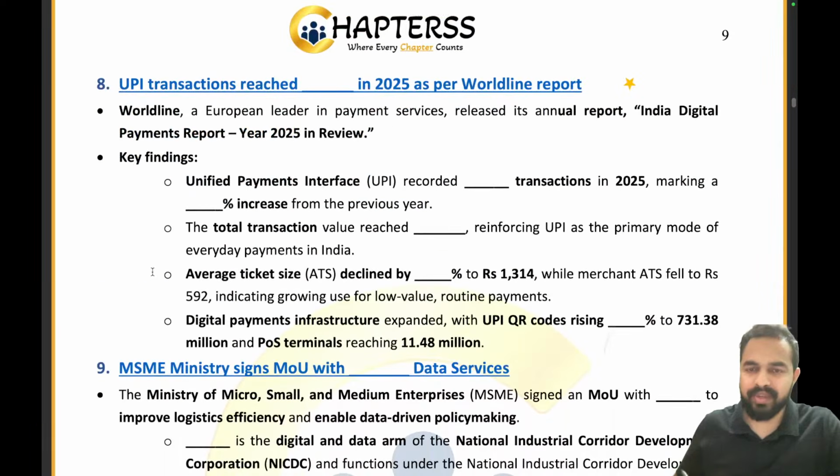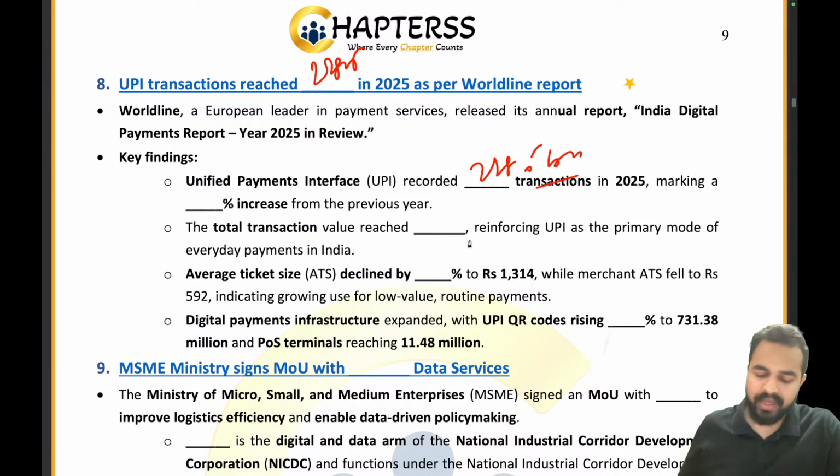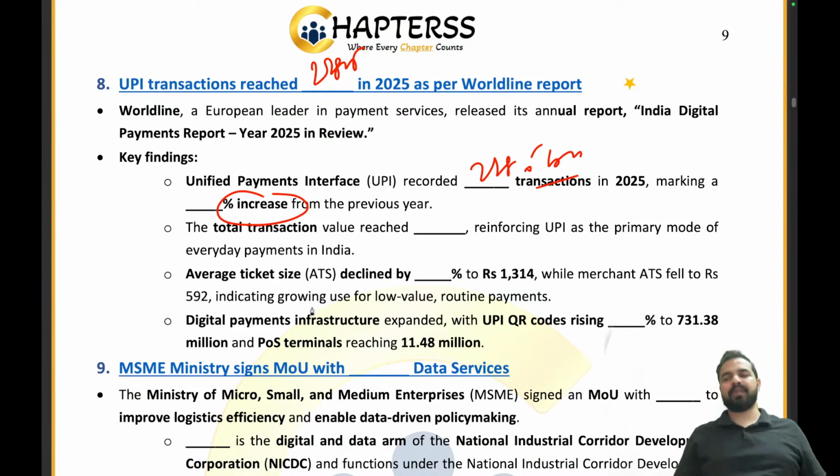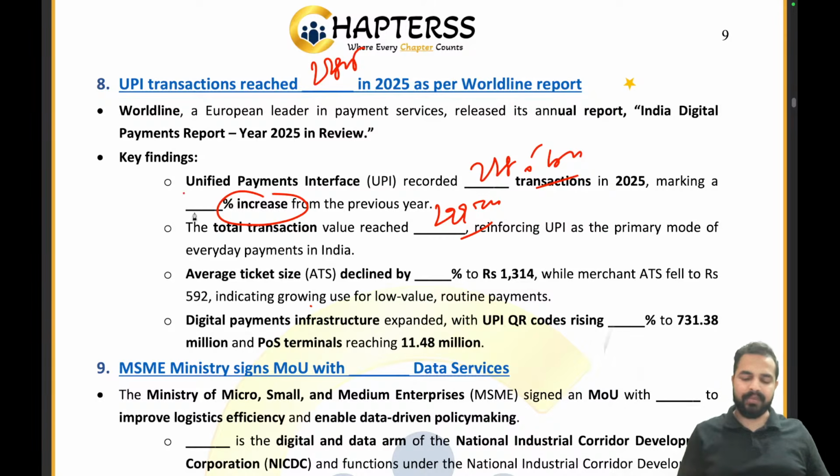UPI transactions has reached a dash value. What is that record value? 228.5 billion transactions. Absolutely right. So 228.5 billion transactions is the right answer. Making a dash percent increase. What is that percentage increase from the previous year? Quickly tell me in the chat box. That's what I want from all of you. We have covered this. What is the percentage increase? I know that you guys will be telling me that sir, in the total transaction value we are having 299 trillion, right? But I want from all of you, what was the percentage increase? That was 33%. Absolutely right.